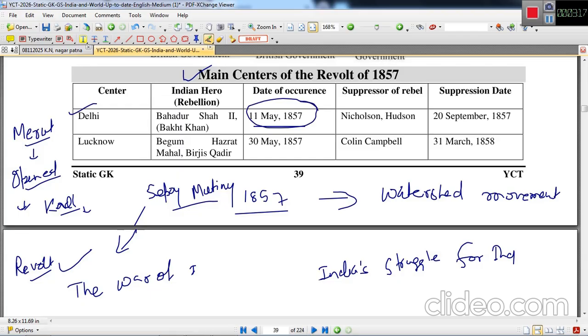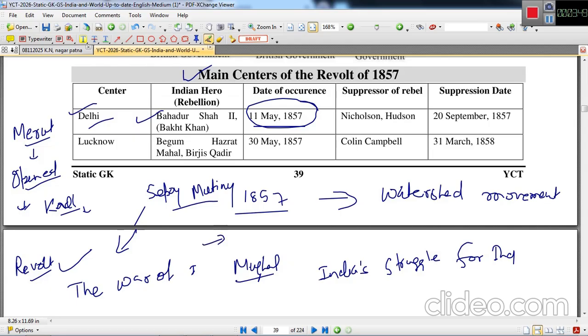When they reached Delhi, they wanted to get the support of Bahadur Shah Zafar, because he was the Mughal emperor living on the pension of the British, so they tried to reach him. They wanted the leadership of Bahadur Shah Zafar because he was the symbol of a ruler, although he had no power, but they definitely went to him for the leadership.